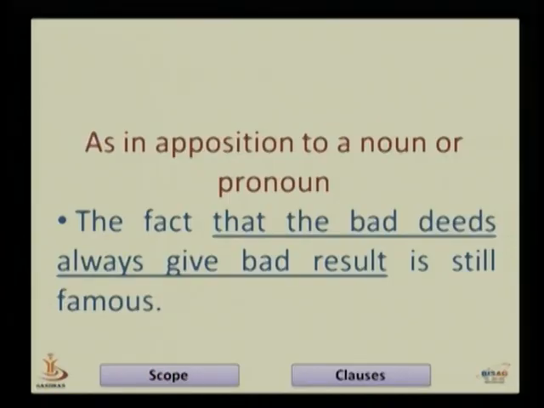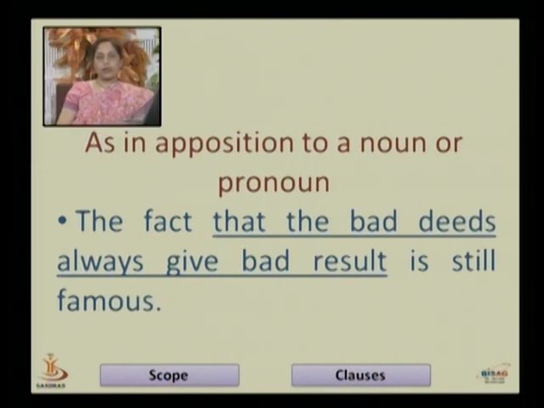So these are clauses, and here we have seen the noun clause. A noun clause is one which functions as a noun. By these examples it will be clear.